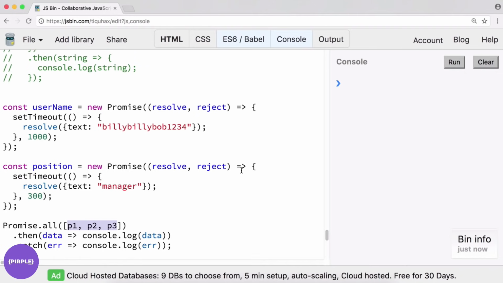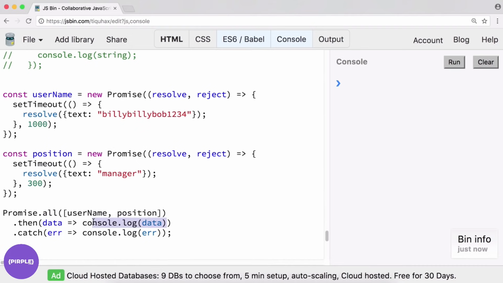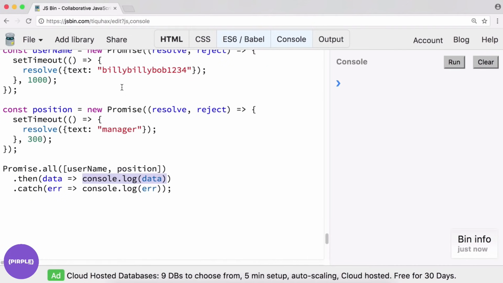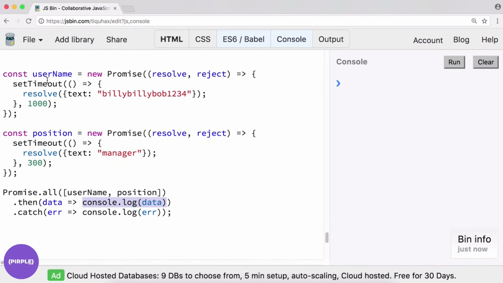Okay, so we'll do Promise.all, username, position, and when we get the data back, let's see, what should we do? We can join these two things together. They might be coming from different sources, but we can join it together into an array, for example. So let's do that. So we can say data.map to do so. And we will go over each entry. So I'm just going to call it entry. And we will return, let's see, entry.text, which both of these objects do have that field.